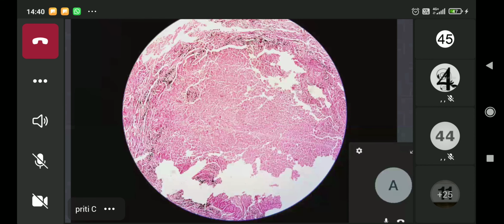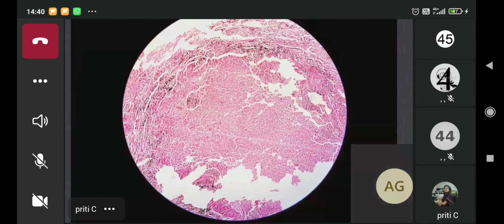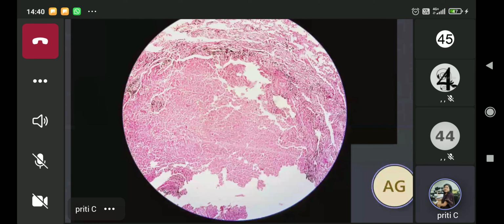Ma'am, am I audible now? Yes, you're audible. What do you expect to see in a case of TB? Ma'am, Langhans giant cells and granulomas. Yes.